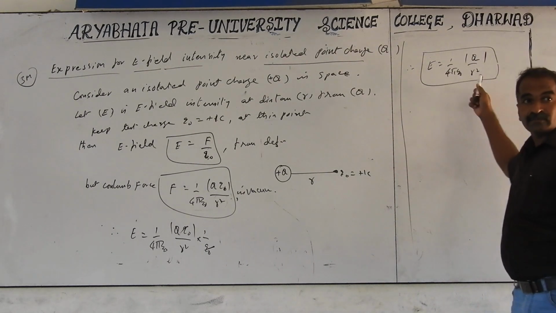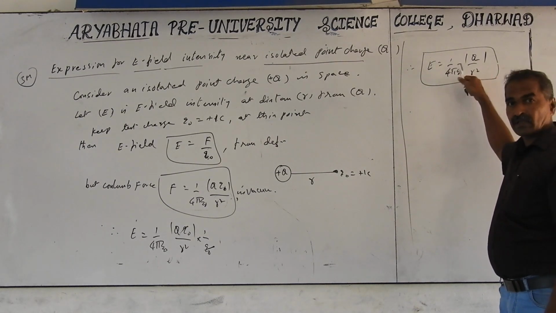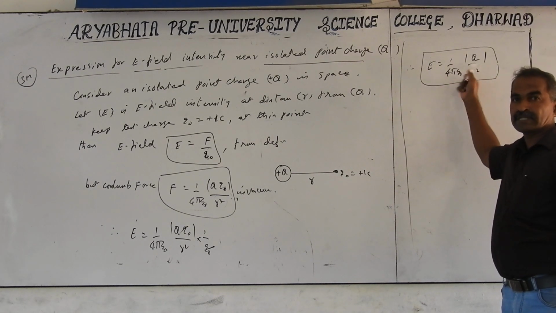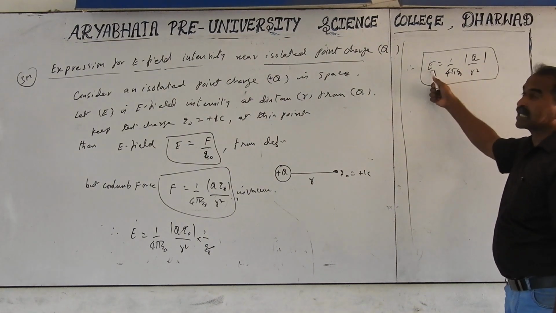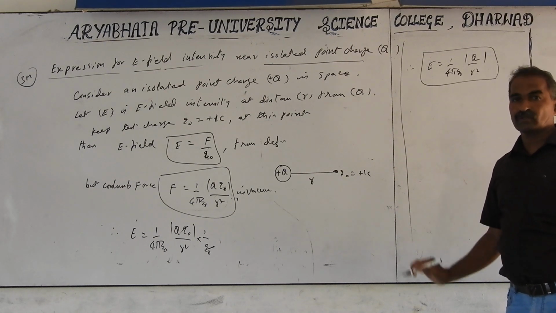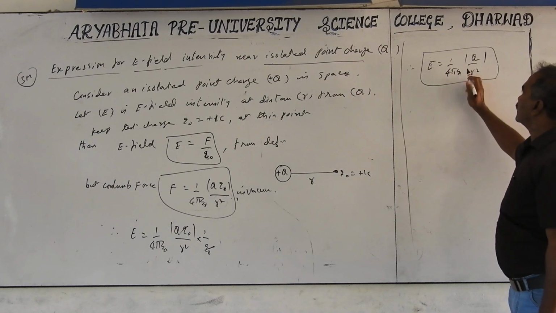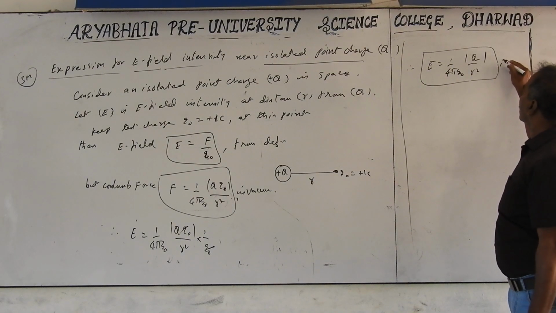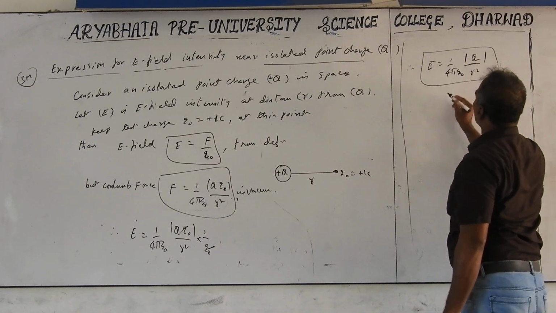We are taking the modulus now. Whether Q is positive or negative, we take the modulus, positive only, for the electric field. Don't take a minus charge as electric field minus. Electric field is a vector. Minus indicates the opposite direction, plus indicates the same direction. This is in vacuum. Here Q is a source charge in vacuum.